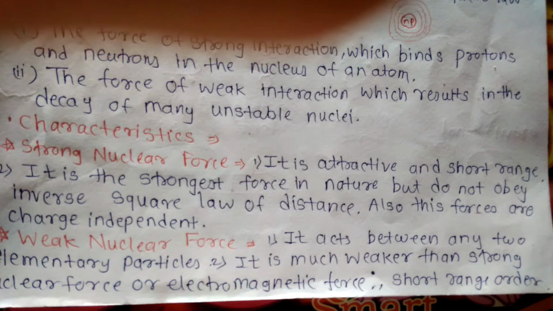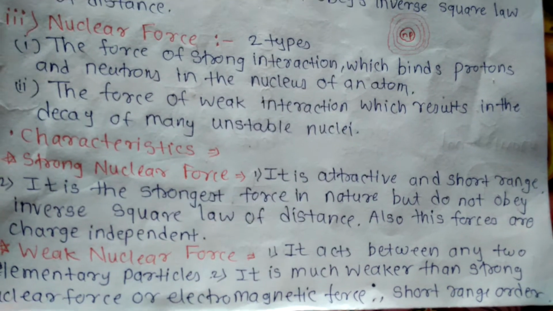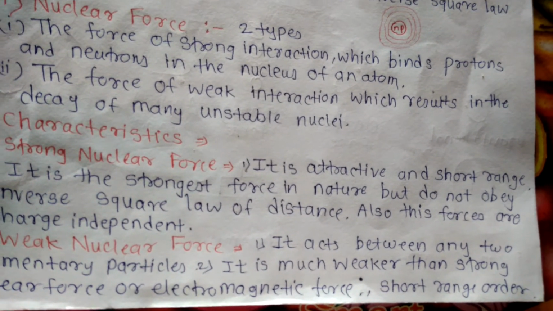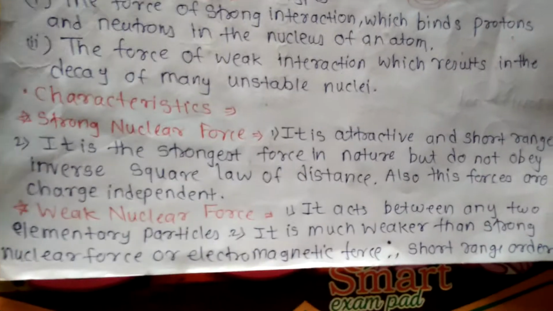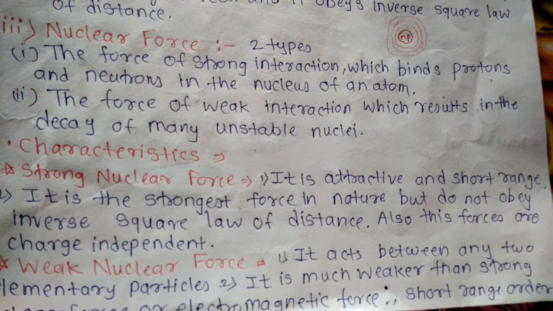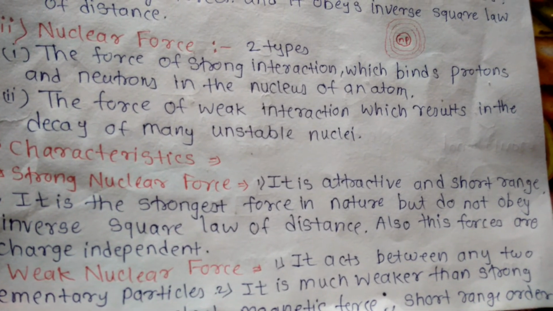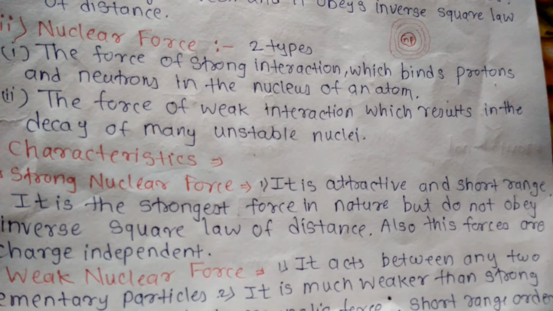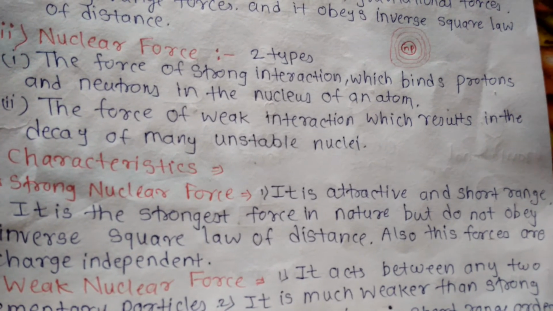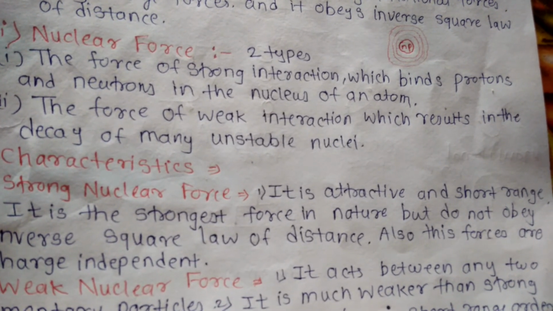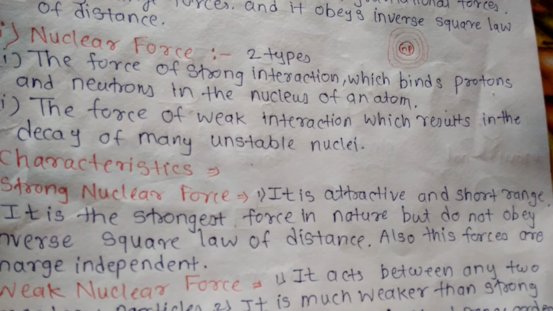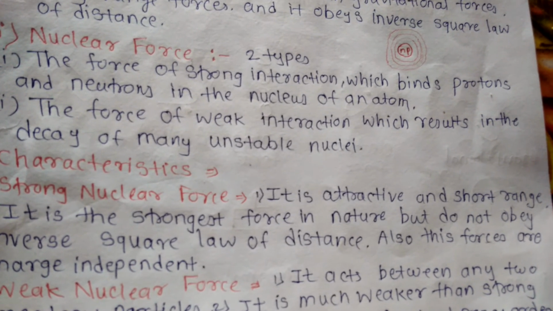So to overcome the repulsive force between protons, which have positive charges, and to bind both protons and neutrons into a very small nuclear volume, there should be a strong attractive nuclear force between neutrons and protons. The force between two nucleons, proton and neutron, together called nucleons, which holds proton and neutron inside the nucleus and makes the atom stable, is called nuclear force.